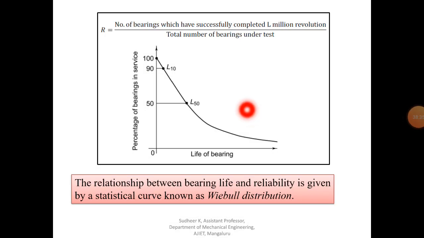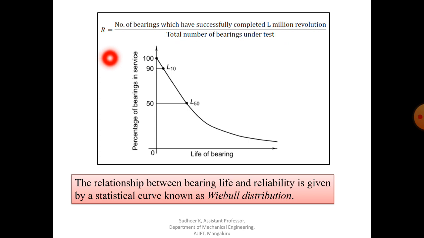Reliability is given as the number of bearings which have successfully completed L million revolutions to the total number of bearings under test. So you have to consider one test, with some number of bearings, and count how many successfully complete L million revolutions. That is nothing but the reliability factor.